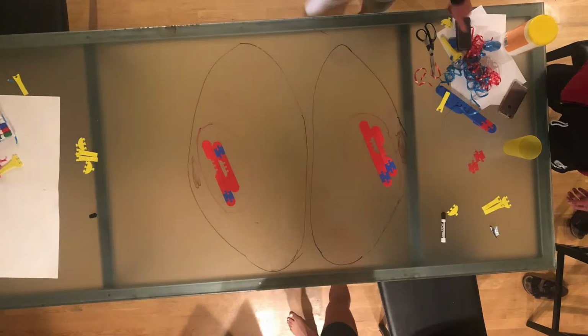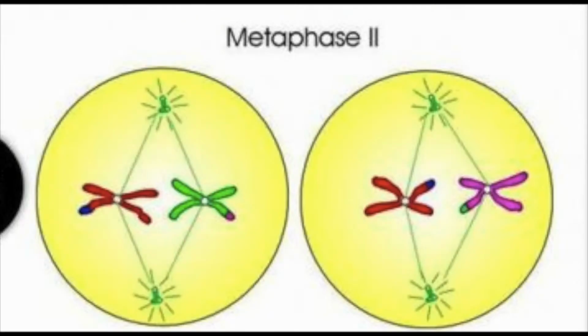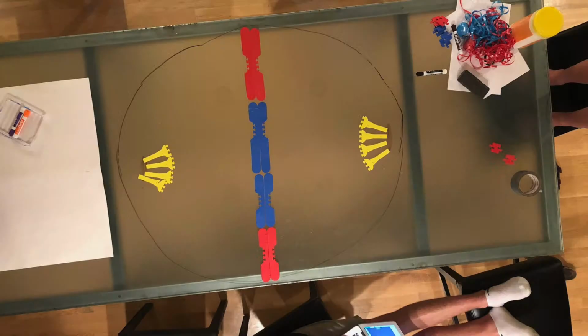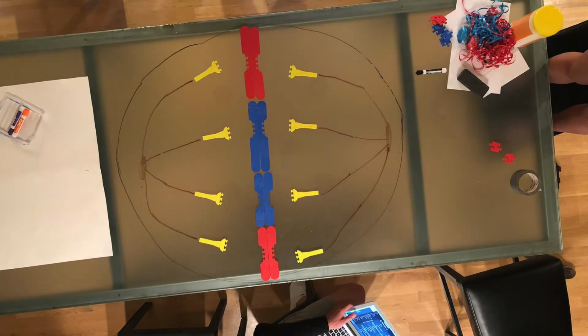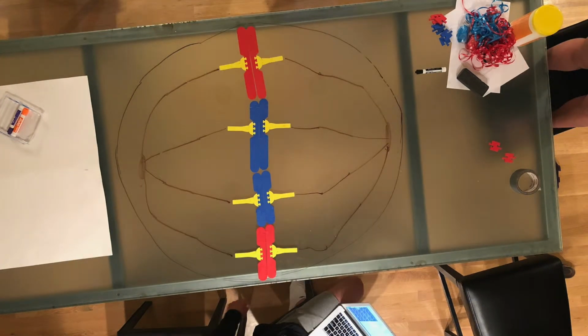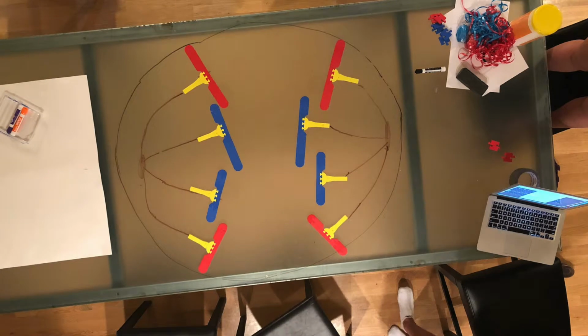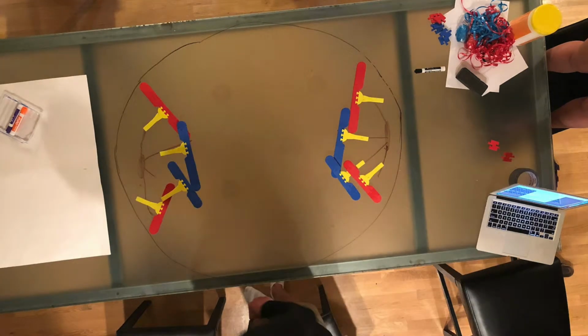The membrane around the nucleus in each daughter cell dissolves away, releasing the chromosomes. In metaphase 2, the daughter cells line up at the equator of the cell, and the meiotic spindle fibers at each pole of the cell attach to each of the sister chromatids. In anaphase 2, the chromatids become individual chromosomes. This happens by the sister chromatids being pulled to opposite poles.